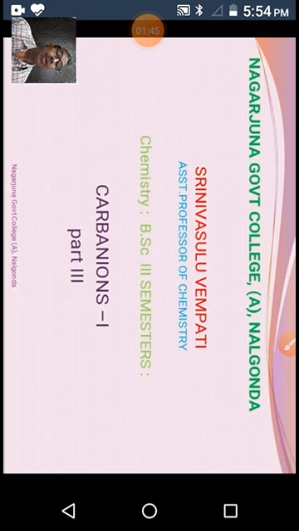Then we discussed what tautomerism is. What are tautomers? What is tautomerization? How does one tautomer convert into another tautomer? We discussed tautomerization in carbonyl compounds and nitro hydrocarbons, and in different classes of compounds in detail. So far we have discussed these things.